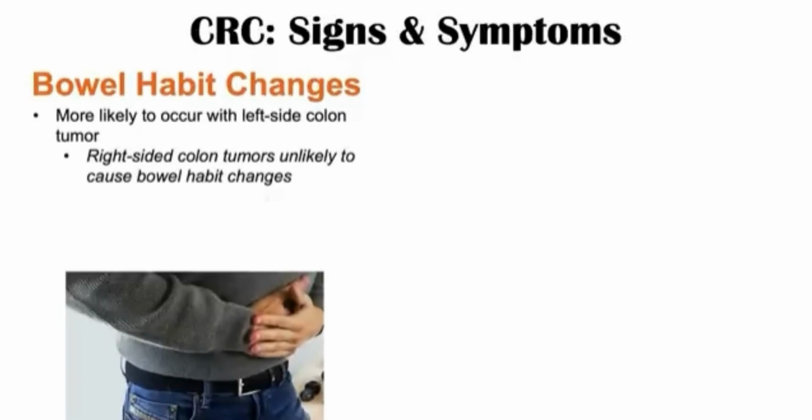And what happens with bowel habit changes is there's often an alternation between constipation and diarrhea. They may have had normal bowel habits throughout their entire life, and then all of a sudden they start to have issues with diarrhea, which then alternate to constipation. It can look like irritable bowel syndrome, but because the patient is oftentimes going to be older, past the age of 50, this is going to be a red flag if we see these symptoms.